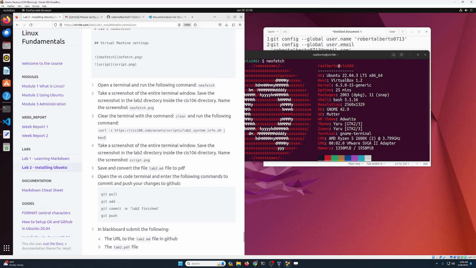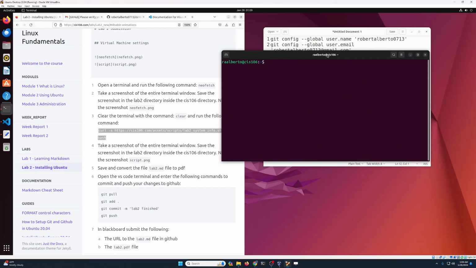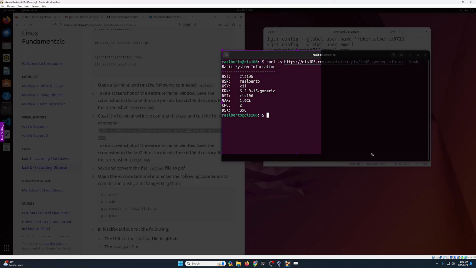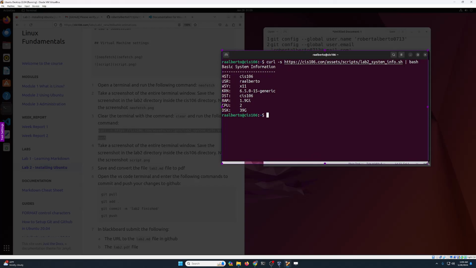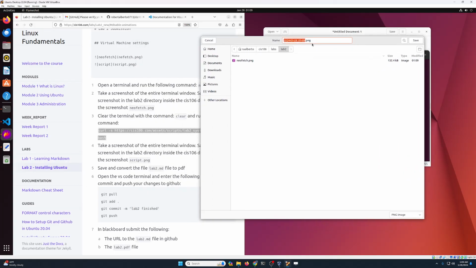Now we're gonna run this command over here. So we're just gonna copy this, and then we're gonna clear the screen and then paste this command here. And that's it. We're gonna take a screenshot of this. Again, print screen. And then save. And we're supposed to call this file script.png.